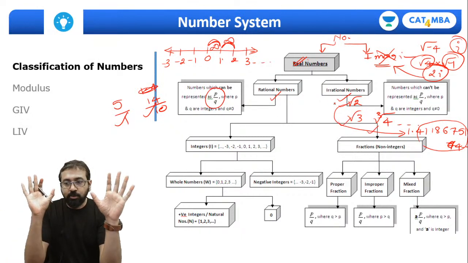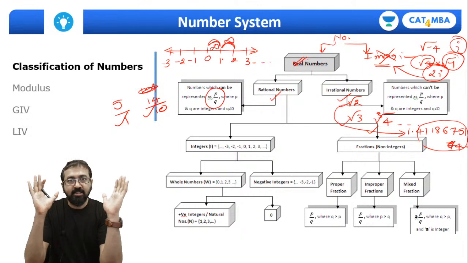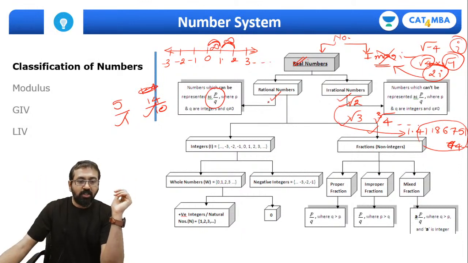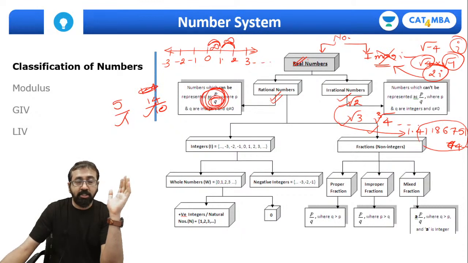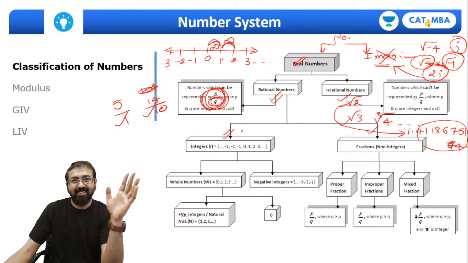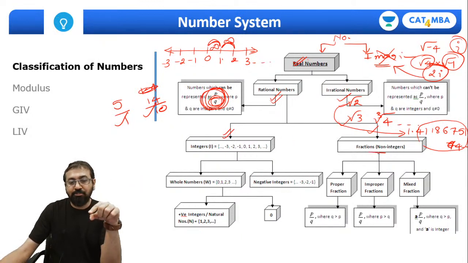Guys, are you all clear up to this point? Yes? Okay, great. So rational numbers, as we have understood, all the numbers which can be represented in P by Q form are rational numbers. Now, when I represent a number in the P by Q form, if this Q, that is the denominator, is 1, we call that type of number an integer, right? And all other numbers will be fractions.